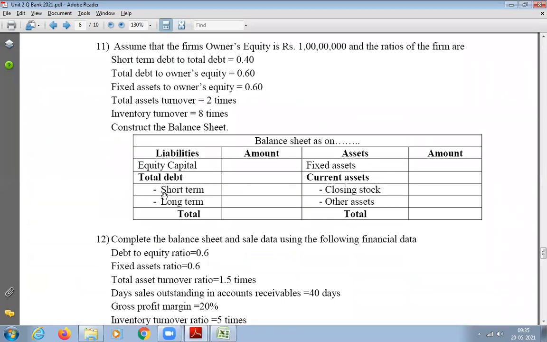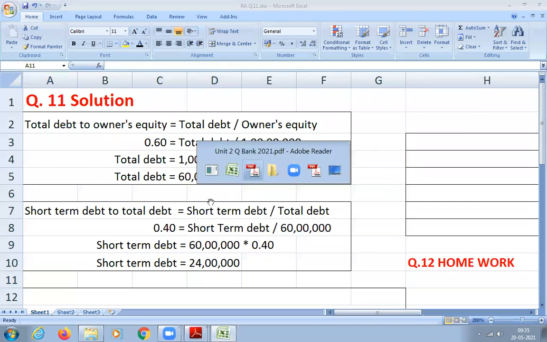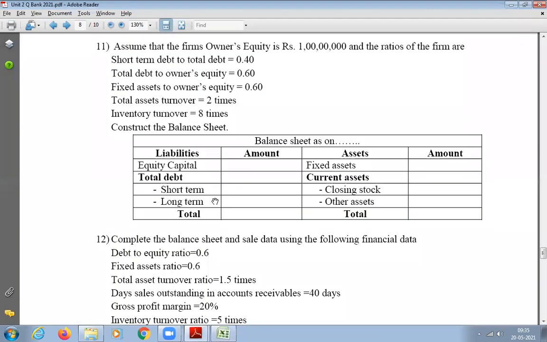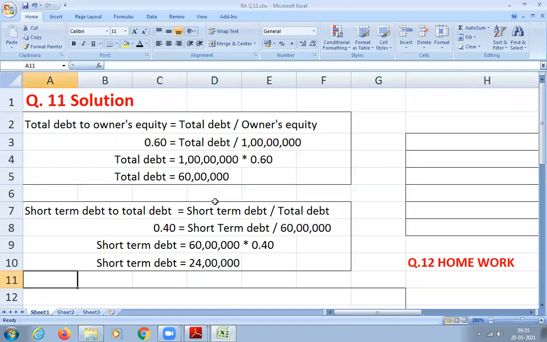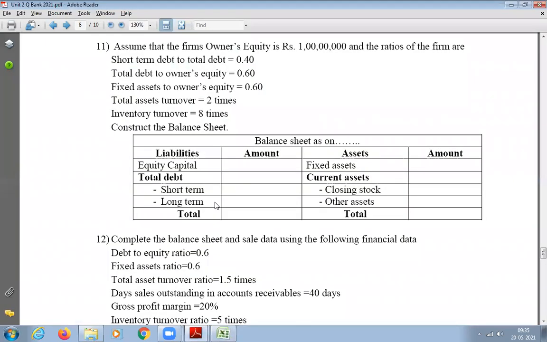So I got capital, I got total debt. In that I know short term debt is how much? 24 lakh. So how much will be the long term debt? 36 lakhs. That is, total debt is 60 lakh. In that 60 lakhs, 24 lakhs is short term debt. Then the balancing figure will be the long term debt. Calculate: 60 minus 24, 36 lakhs. 36 lakhs will be your long term debt. So how much will be the total liability? 1 crore 60 lakhs.